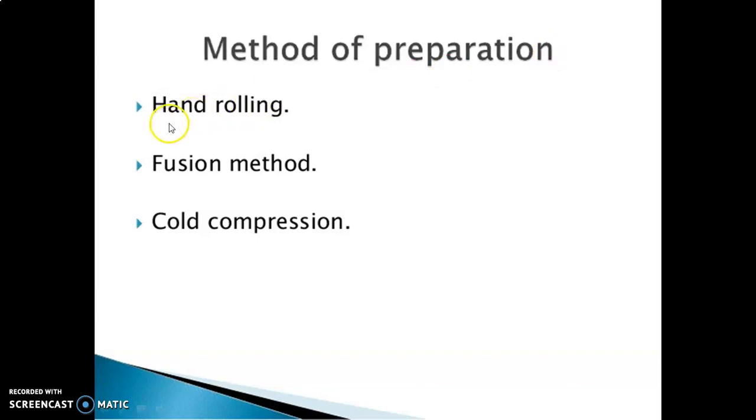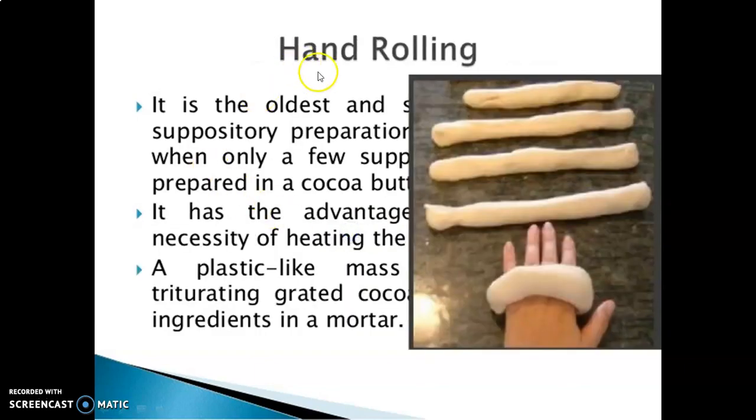Methods of preparation: there are a total of 3 methods: hand rolling, fusion method and cold compression. First of all, let's see hand rolling. It is the oldest and safest technique of suppository preparation. When only a few suppositories are to be prepared in cocoa butter, this technique is used. It has the advantage that there is no necessity of heating. A plastic-like mass is formed by triturating grated cocoa butter and other ingredients in a mortar. See, the hand rolling technique is like this.